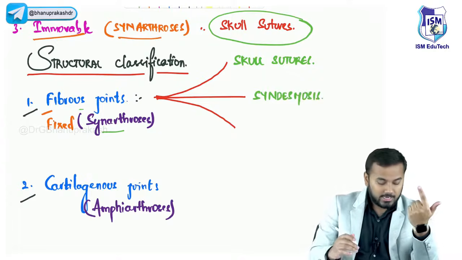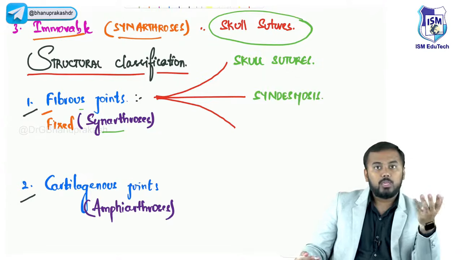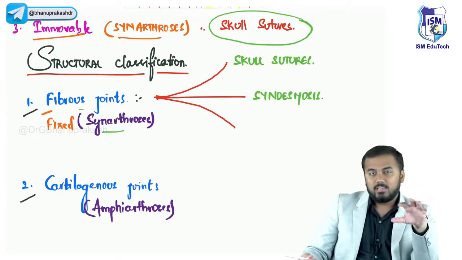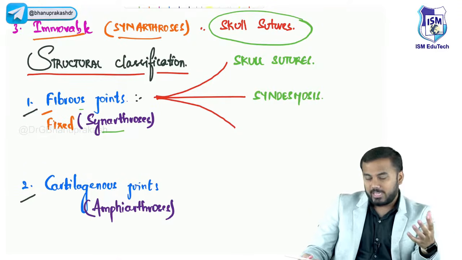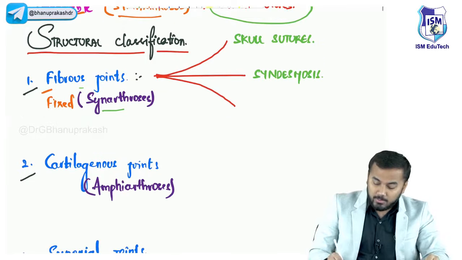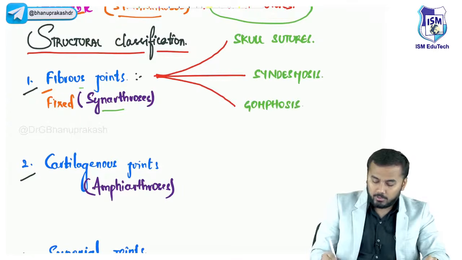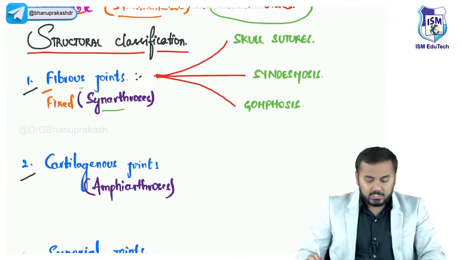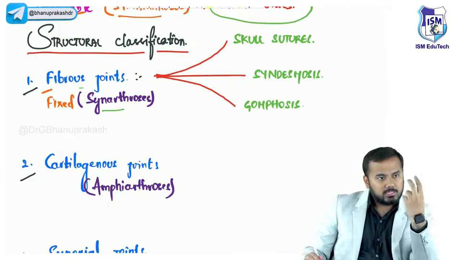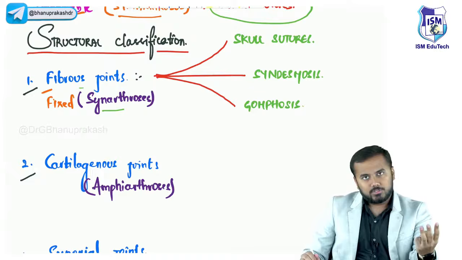After this we shall also do the MCQs. Let us see the MCQs which are asked in the exams, and let us see how much you will be able to do. Okay, so skull sutures, syndesmosis, and after that comes gomphosis. If someone asks you what is the classification of fibrous joints, they are classified into three types: skull sutures, syndesmosis, gomphosis.